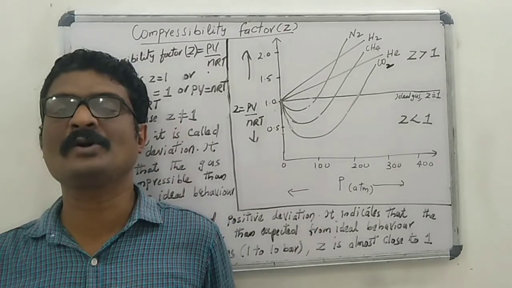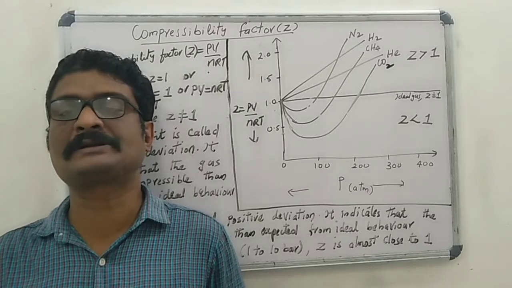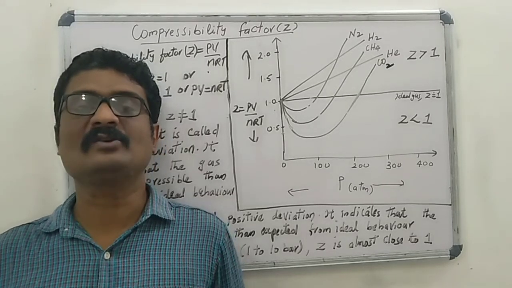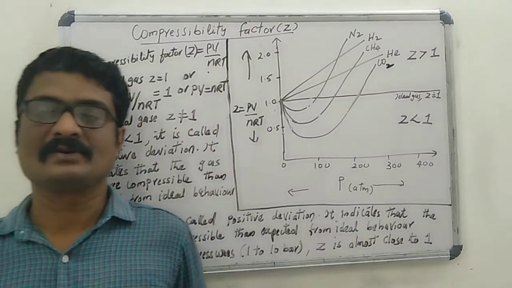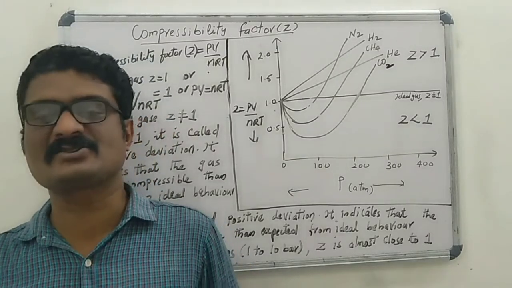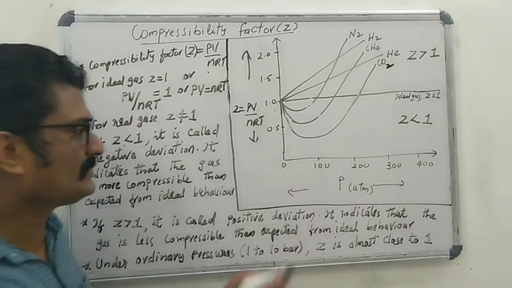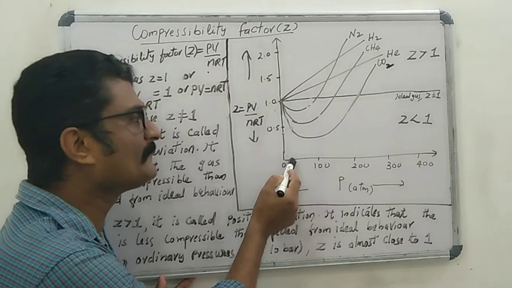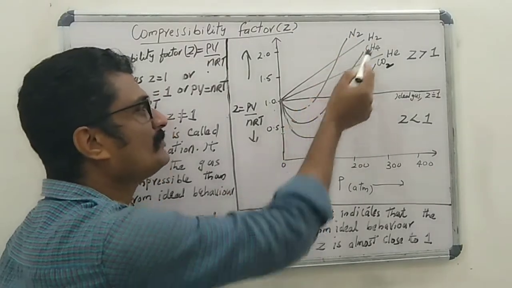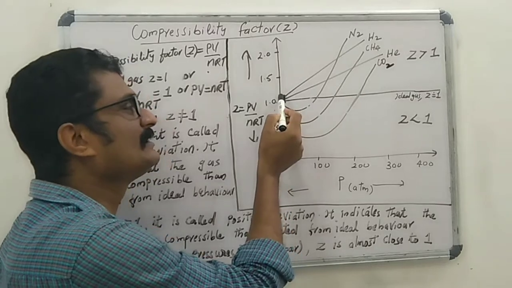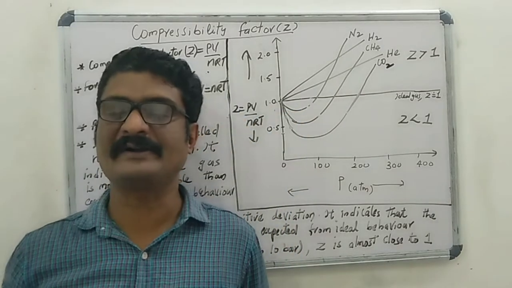Under ordinary pressure, that is 1 to 10 bar, the value of the compressibility factor of all gases is almost close to 1. That means at very low pressure, the compressibility factor of all real gases is nearly equal to 1.